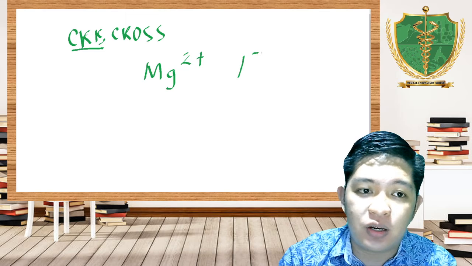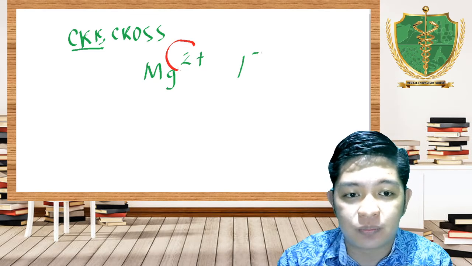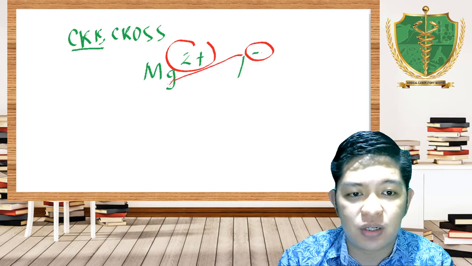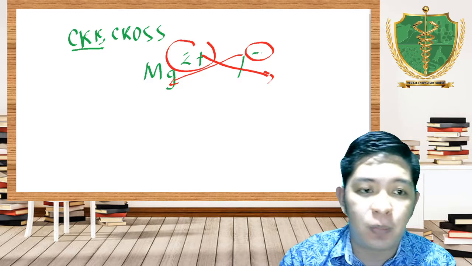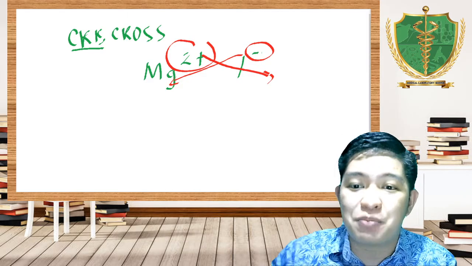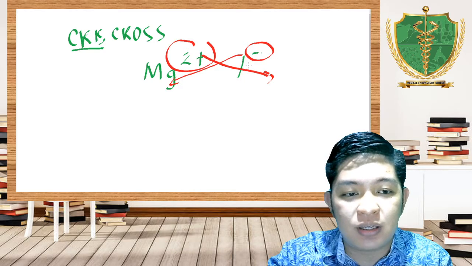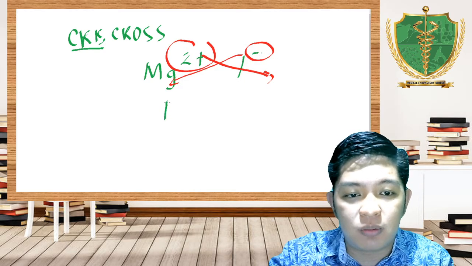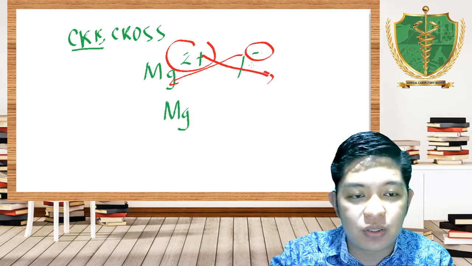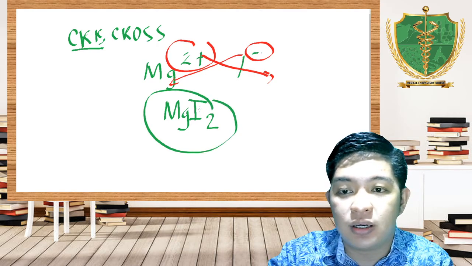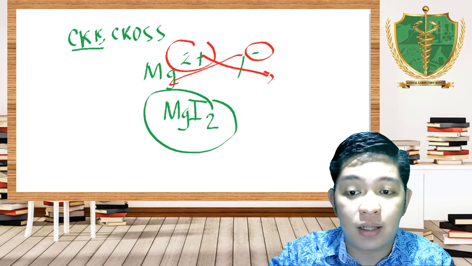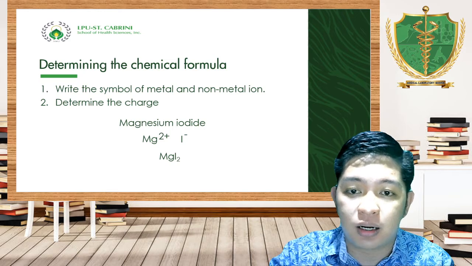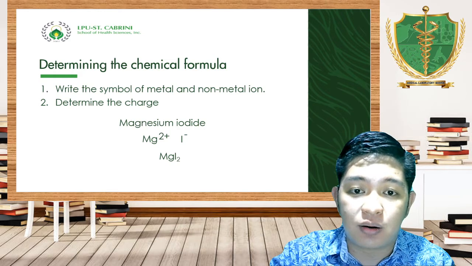Now, following what we said, crisscross, the charges, pag-crisscross mo lang sila, you just exchange numbers. Since iodide possesses 1, then that will be the subscript of Mg, and magnesium possesses 2, then that will be I2. MgI2 is our magnesium iodide. So that's how we write the chemical formula of our ionic bonds.